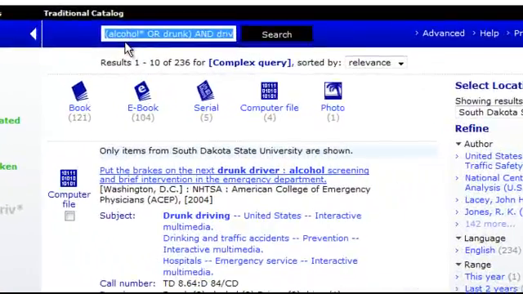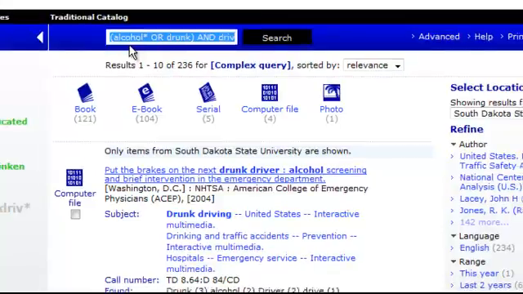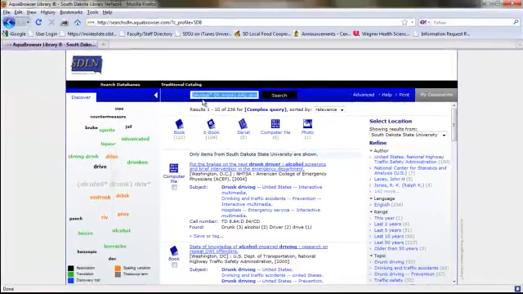I get 236 records. This has searched almost all of the fields in our records to find our terms. We get a brief description of the items on the first screen with a word cloud of terms that you might have meant, other spellings and synonyms on the left, and other ways that you can refine your search on the right.